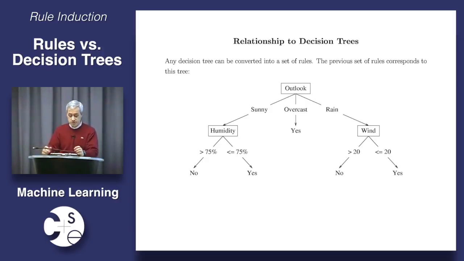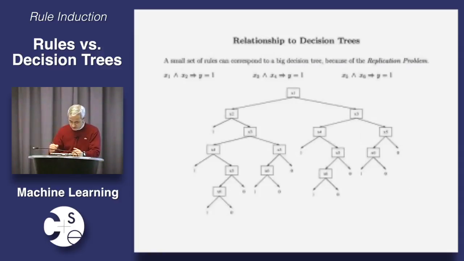So, let's pursue this idea, and here's a concrete example, right? Here I have 3 rules, very simple ones. If x1 and x2, then y. If x3 and x4, then y. And if x5 and x6, then y. Another question is, how do I build a decision tree out of this? Well, let's just pick one of them. Actually, picking any one. Clearly, the decision tree is going to depend on x1, x2, x3, x4, x5, and x6. It's going to depend on all of those.